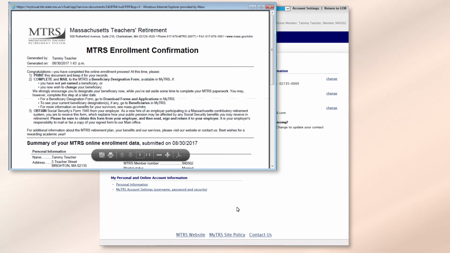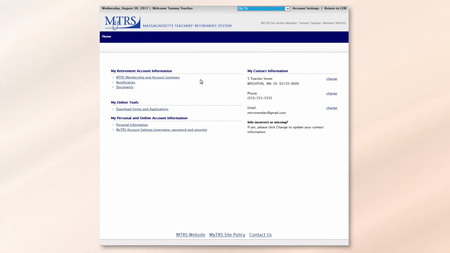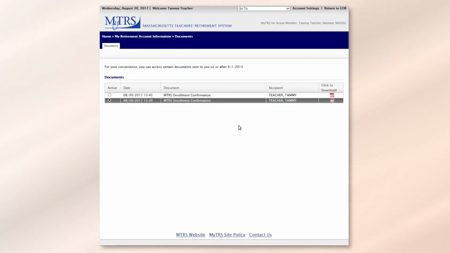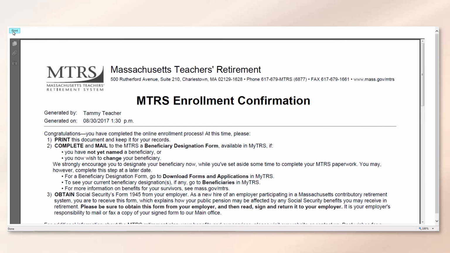Once you click the Submit button, a new window should open up displaying your MTRS enrollment confirmation form. To print this form, simply click on the print icon on the toolbar that shows up. If your pop-up blocker is on, don't worry, you can still access this form from your home page. Just click on the Documents link here. You'll see your MTRS enrollment confirmation form on this page. Click the PDF icon. The form will open and you can print it from here.